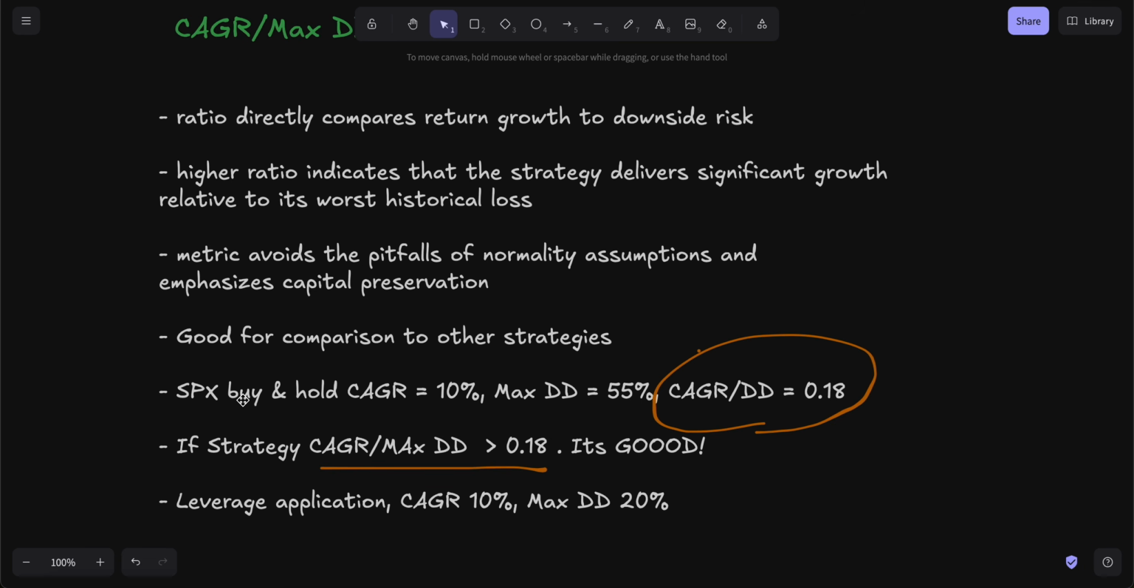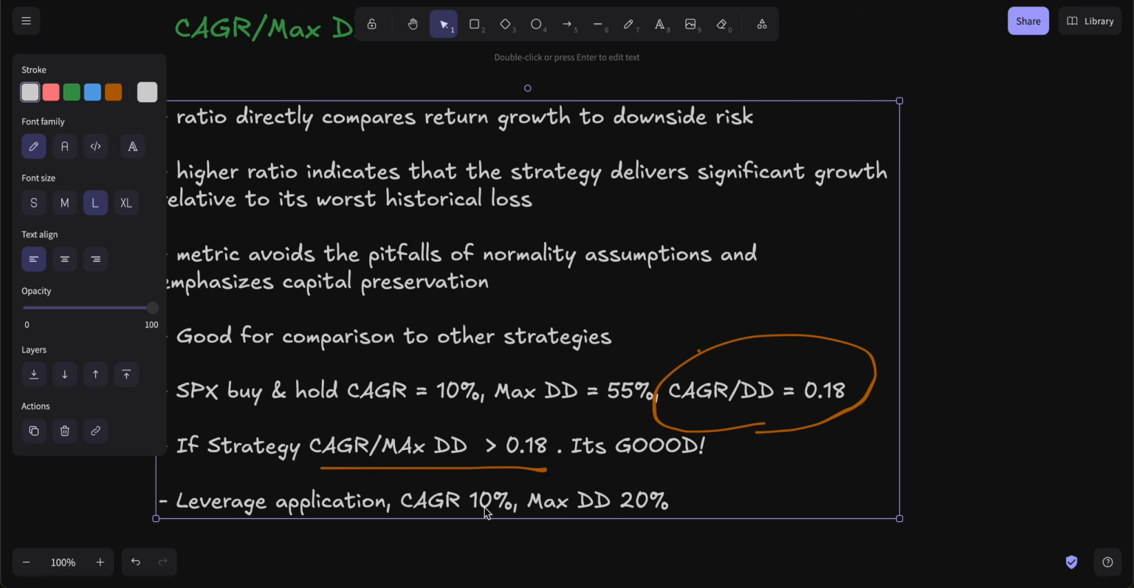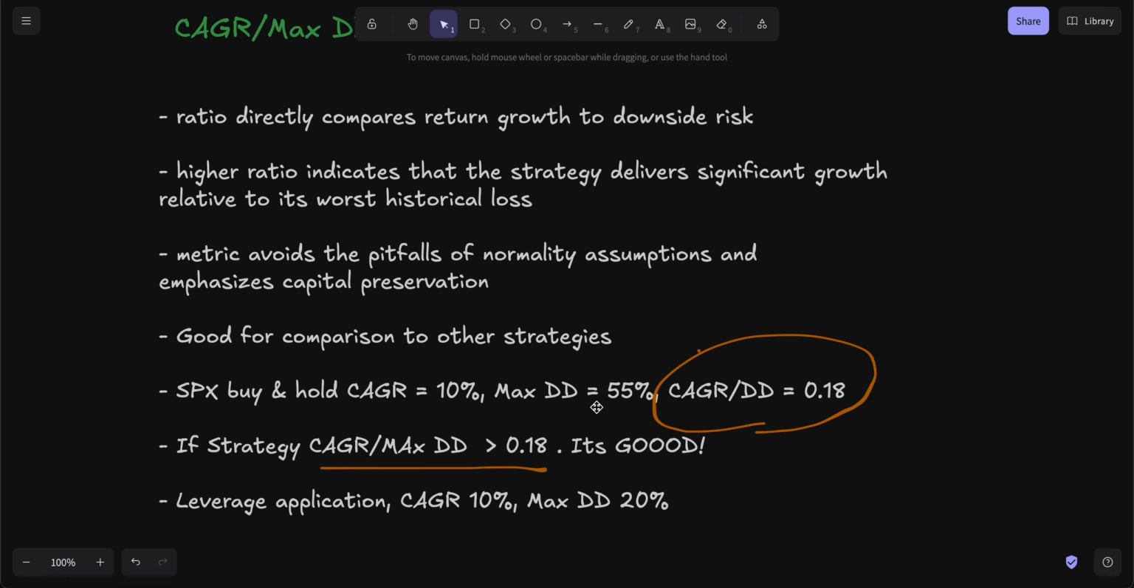The other advantage is, once we know that, we can apply a little bit of leverage to it. For example, if you have a CAGR of 10% and maximum drawdown of 20%, that's 10 divided by 20, which is 1 by 2, so 0.5 CAGR to drawdown ratio. 0.5 is much superior to 0.18, and we can apply a little bit of leverage to it. If I apply 2:1 leverage here, I can get roughly 20% CAGR and a maximum drawdown of 40%, and it still beats the CAGR to drawdown ratio of the S&P 500, whose maximum drawdown is 55%, while the maximum drawdown here with leverage would be 40%.